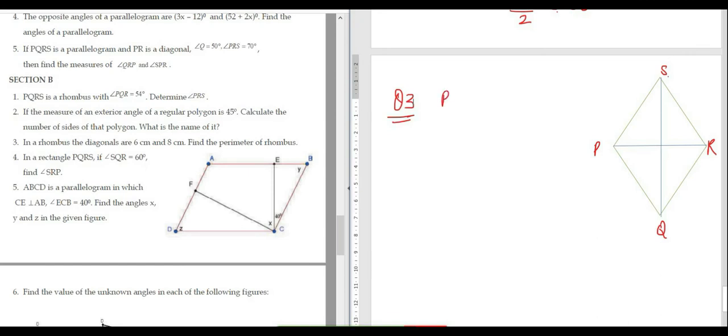Question number 3. PQRS is a rhombus. And what is given to us? The lengths of the two diagonals are given: 6 centimeters and 8 centimeters. So diagonal PR is equal to 6 centimeters and QS is equal to 8 centimeters.